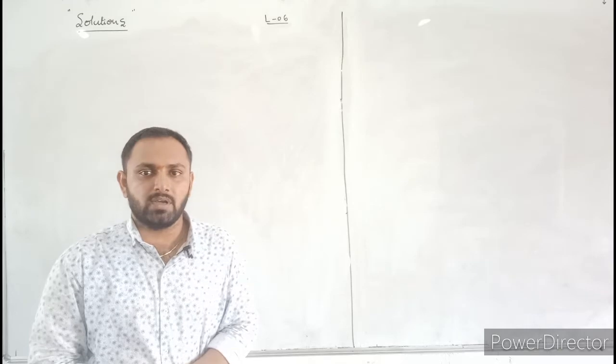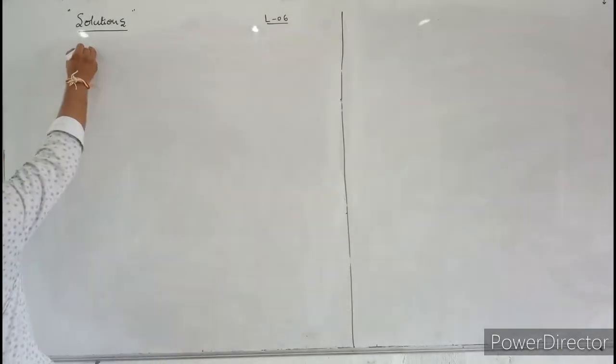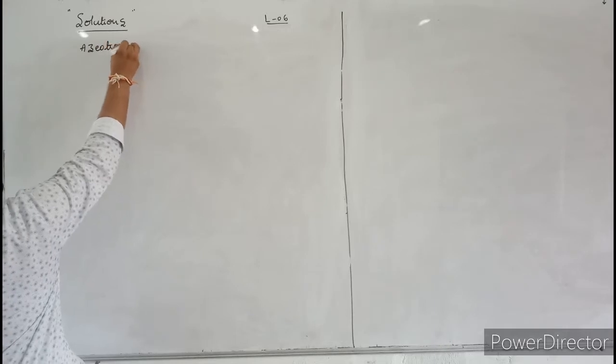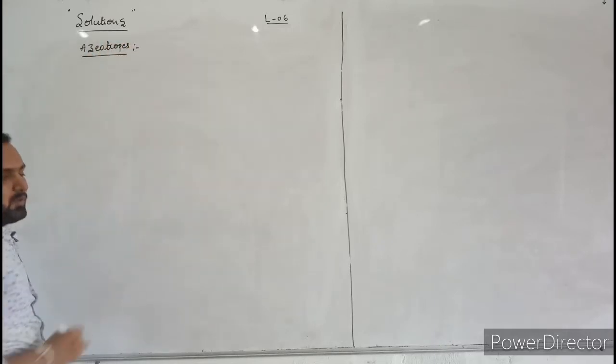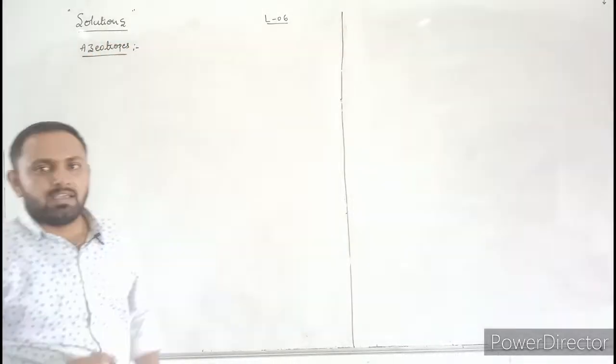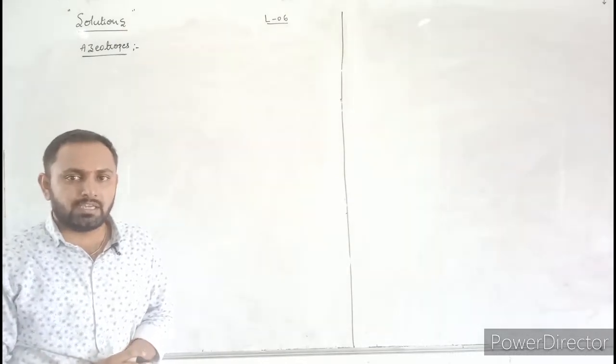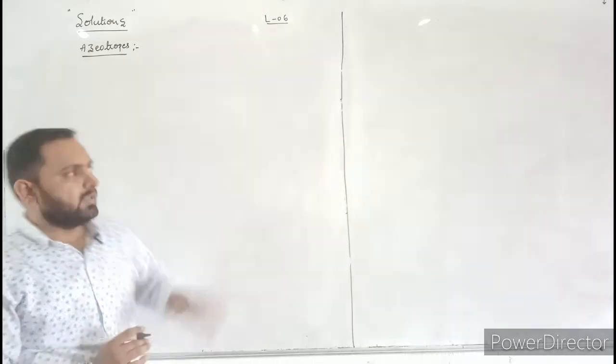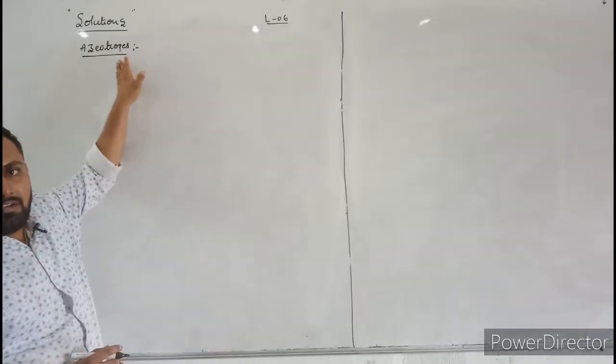First, let us discuss about azeotropes. What are azeotropes? The mixture of two liquids having same composition in liquid and vapor phase and boil at a constant temperature are called azeotropes. Here I will write the definition.